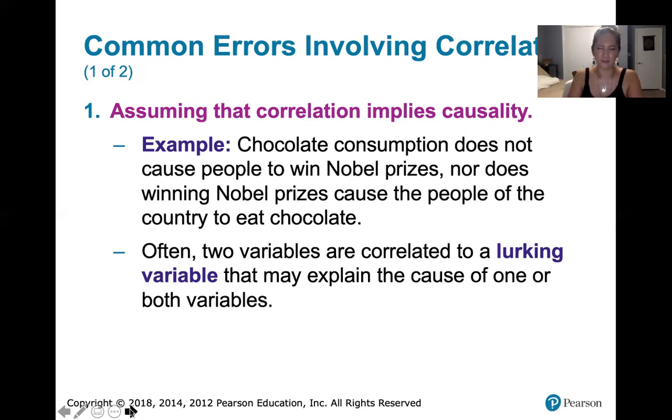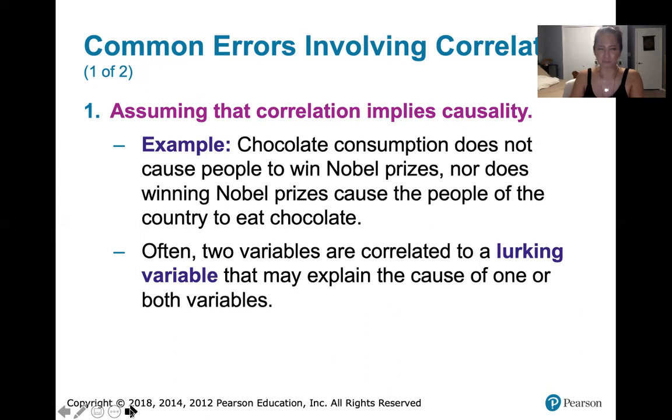If you had a whole bunch of people in a very cold place eating ice cream, there wouldn't suddenly be an uptick in the crime rates. People still would commit less crimes because it would still be cold outside, because that lurking variable, that third variable, was not affected by the fact that there was more ice cream being consumed.